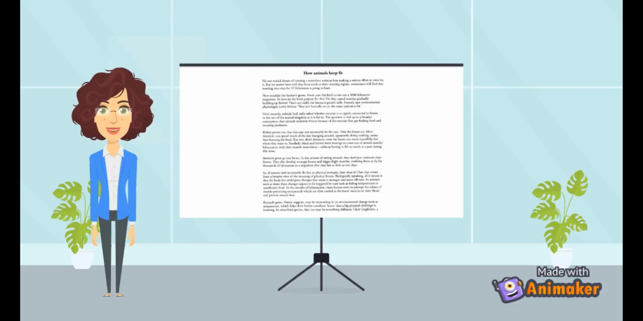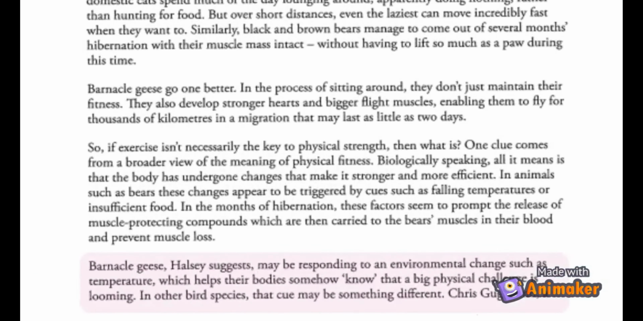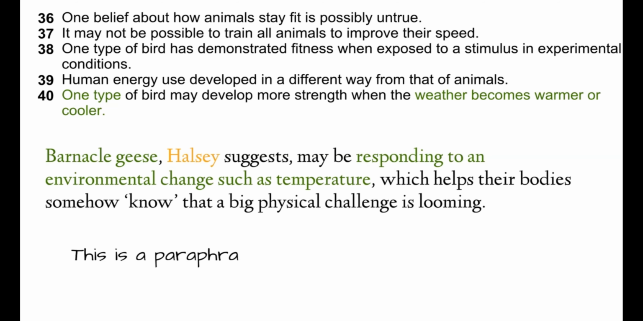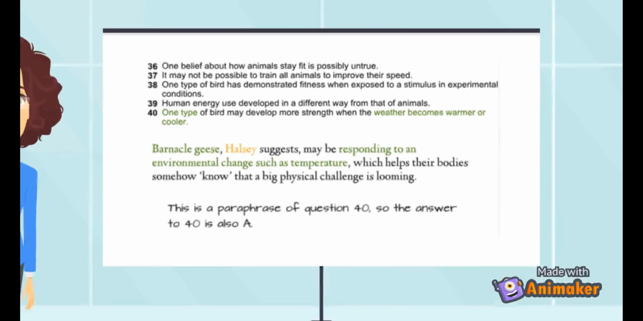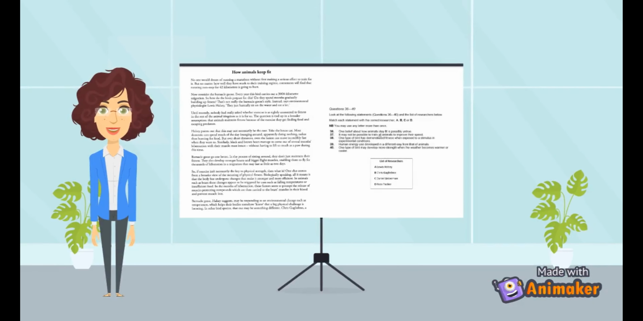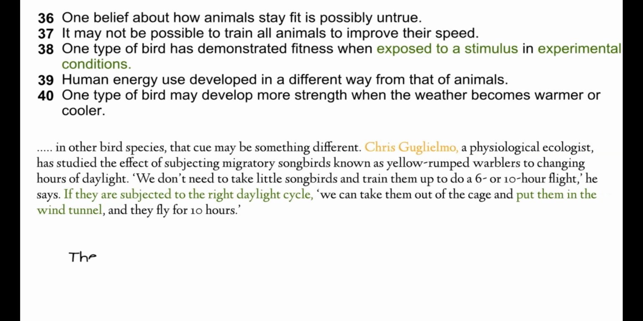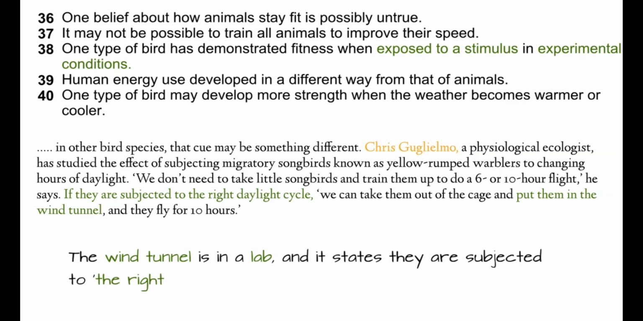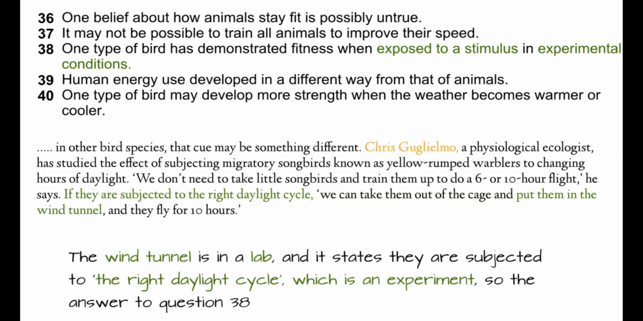The next iteration of Halsey is a few paragraphs down. This is a paraphrase of question 40, so the answer to 40 is also A. The next name in the box is Chris Guglielmo, and he is also the next mentioned in the passage. The wind tunnel is in a lab, and it states they are subjected to the right daylight cycle, which is an experiment, so the answer to question 38 would be B, Chris Guglielmo.